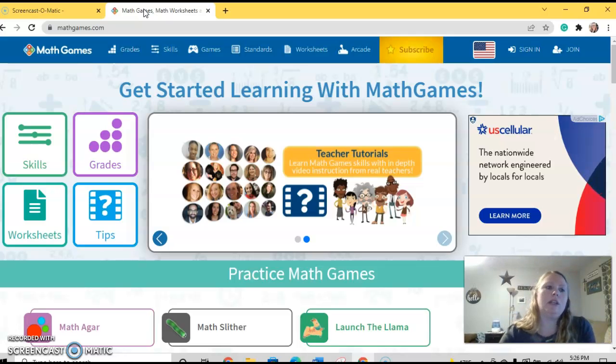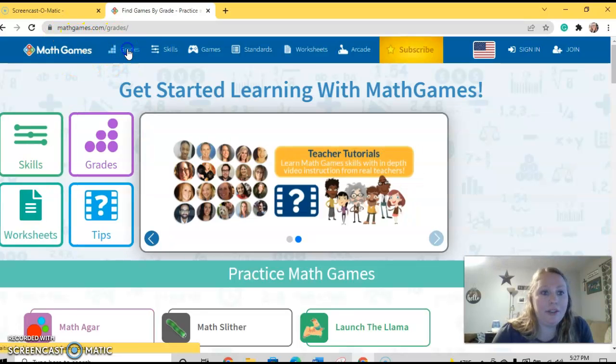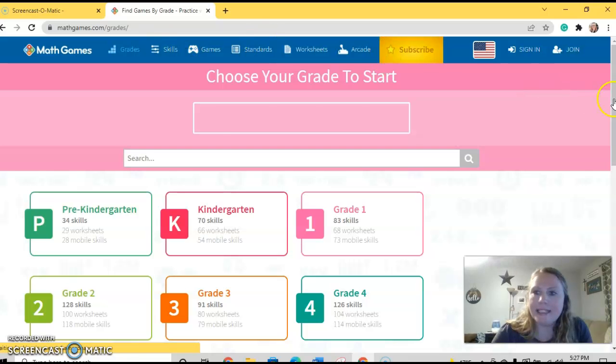So once you've logged on to mathgames.com, it's very simple to use. Your students can create a free account. You can have them even play without an account, which is wonderful. So they would simply go to the mathgames.com. They would select their grade level by going to grades.